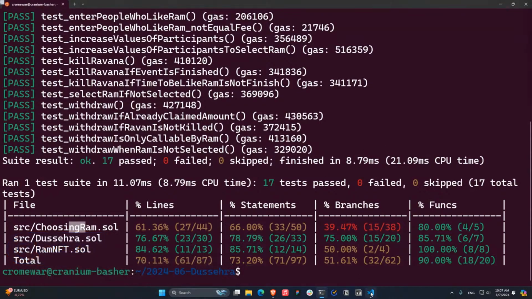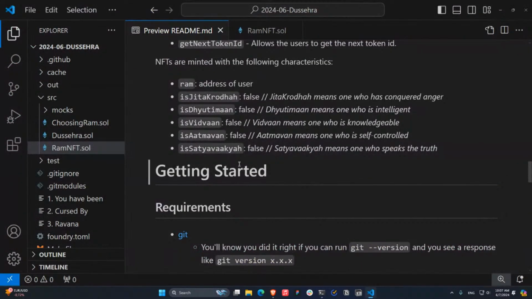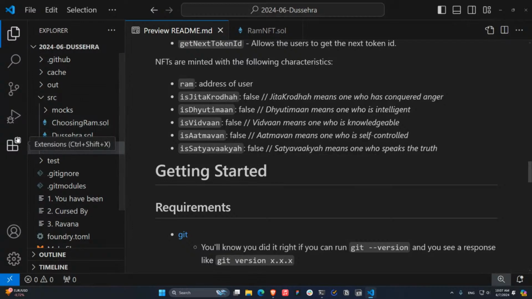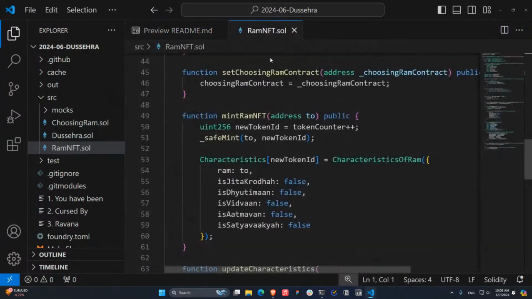So let's go to the actual code. I have here the project open in my code editor, Visual Studio Code. We always recommend using this code editor because it has the best extensions for smart contract developers. So let's go to the Ram NFT.